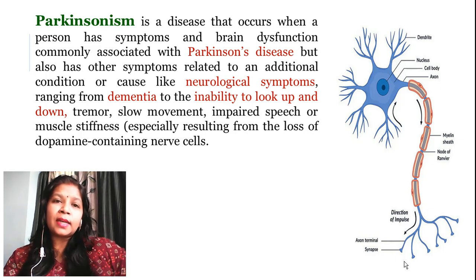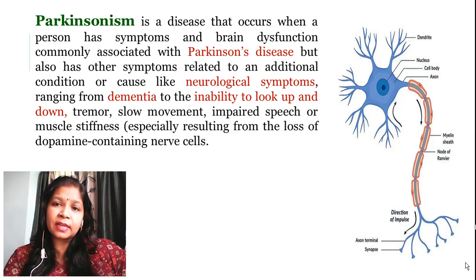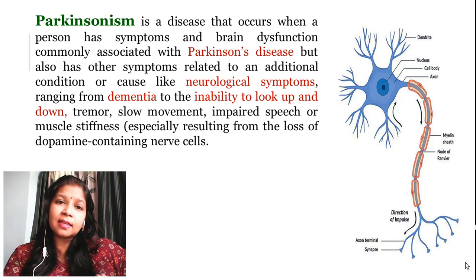We know that neurons are the basic units of our neurological system, so we need to study what a neuron is. I have kept a picture of a neuron here. The neuron has many parts, but basically we are concerned with the synapse. The neuron starts with the dendrite, and it has a nucleus and a cell body also.